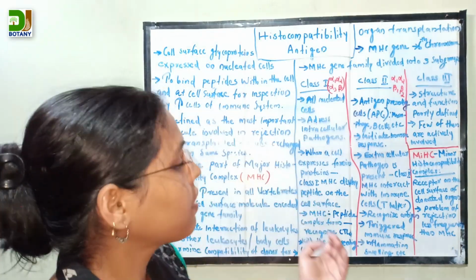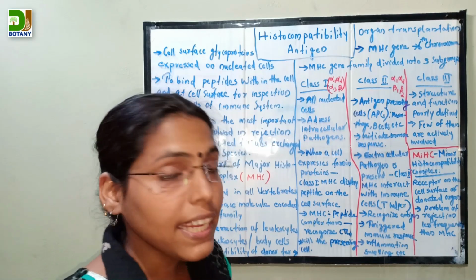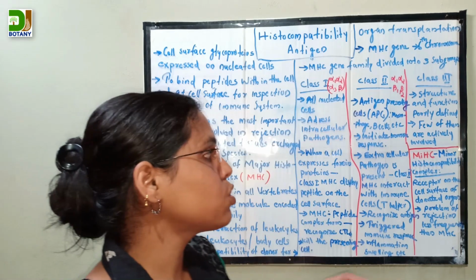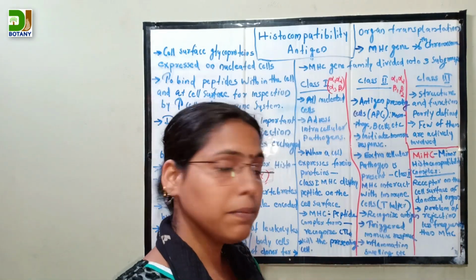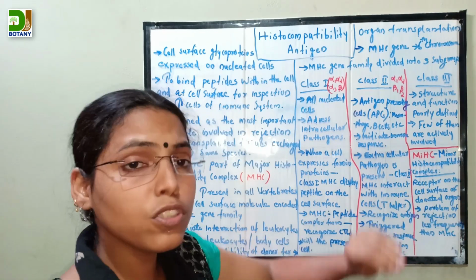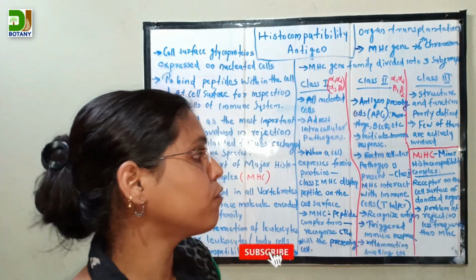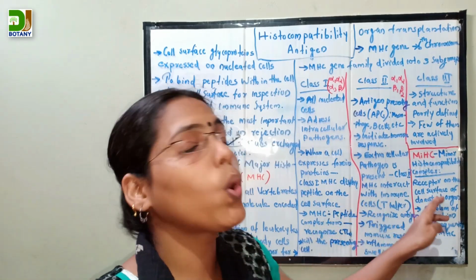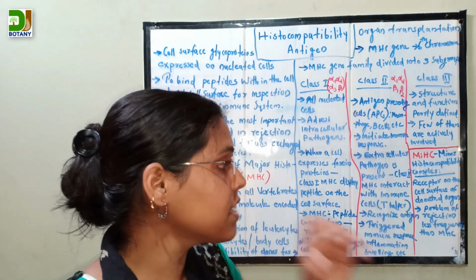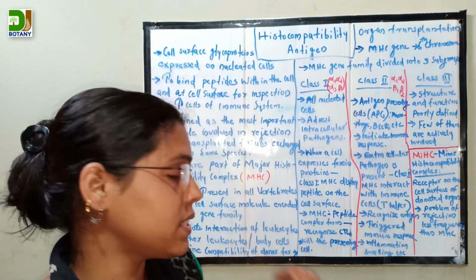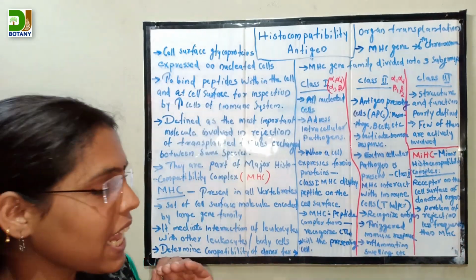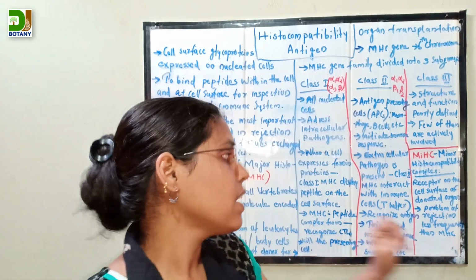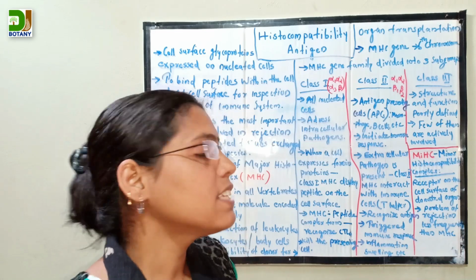Then another histocompatibility complex is the minor histocompatibility complex. They are also receptors on the cell surface of donated organs, and they cause rejection less frequently than the major histocompatibility complex. They mainly cause slow rejection.